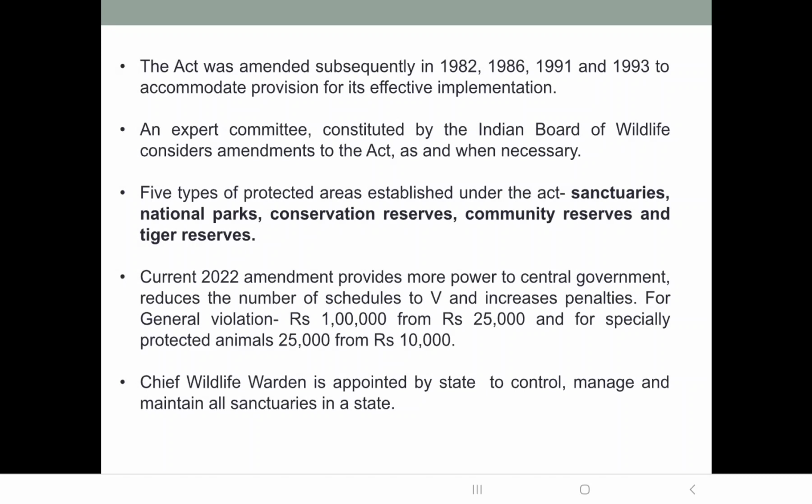The boundaries of a national park cannot be altered except by a resolution passed by the state legislature. A sanctuary can be upgraded to the level of national park, but a national park cannot be downgraded to the level of sanctuary.